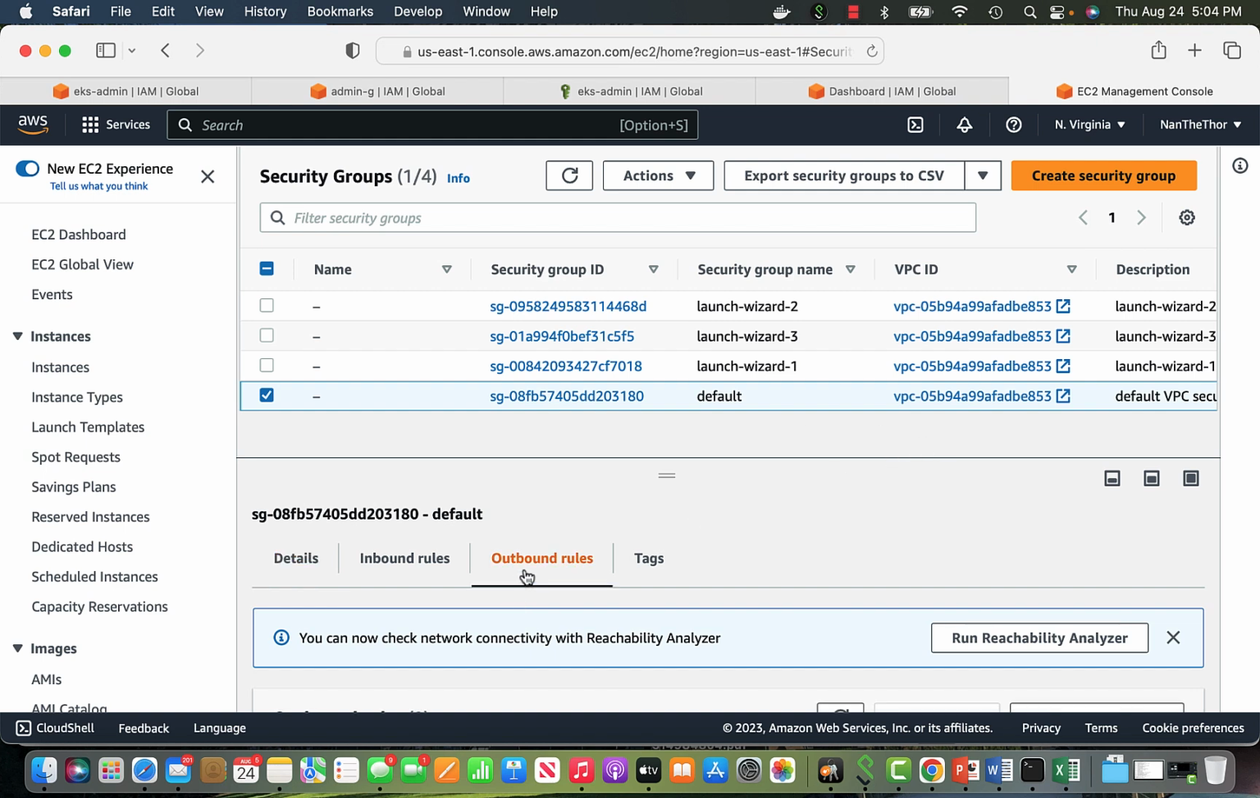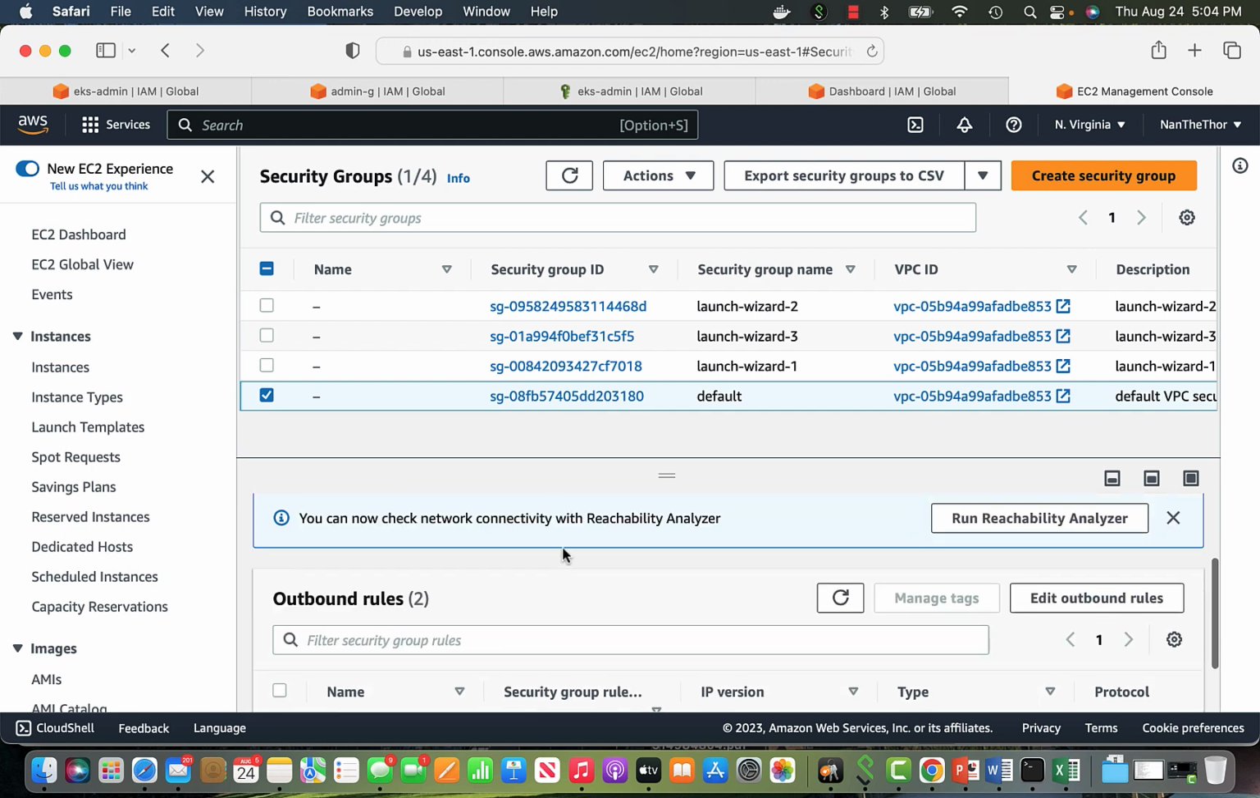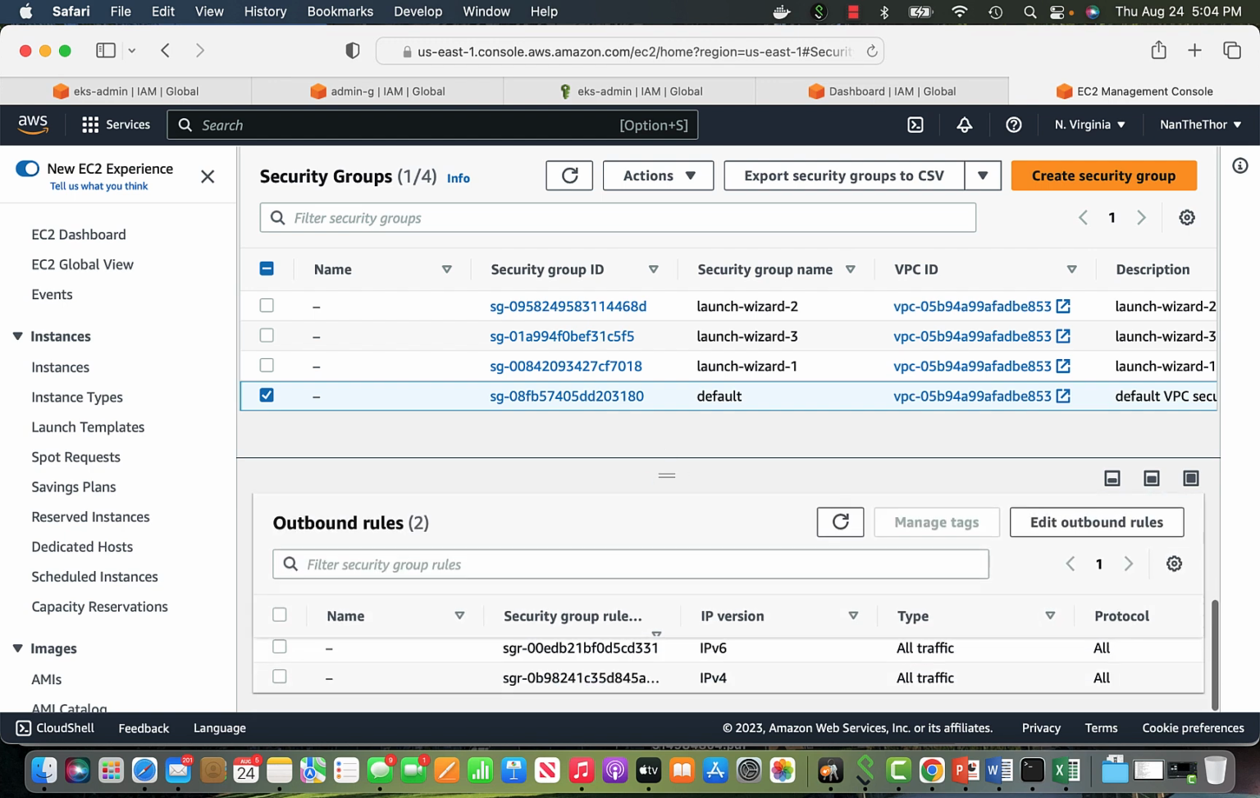Similarly, we have outbound. Outbound is basically all traffic, whatever goes from the instance to outside. I have allowed IPv4 and IPv6 because I was creating clusters using both. But generally, IPv4 all traffic is always allowed when you create an EC2 instance.